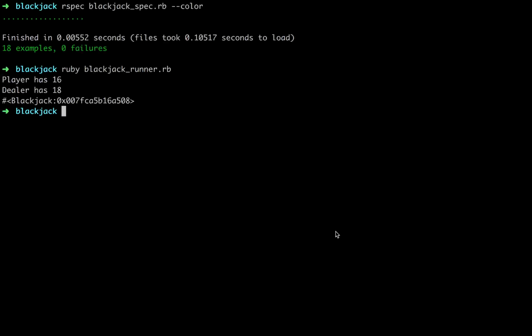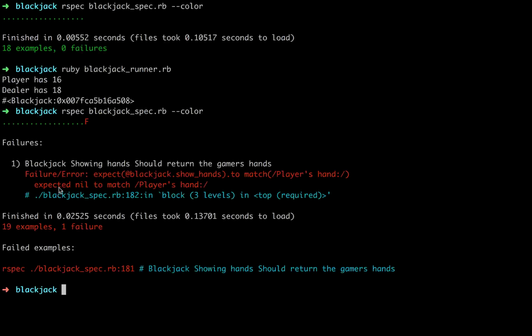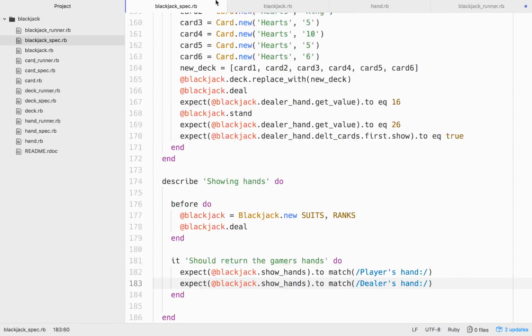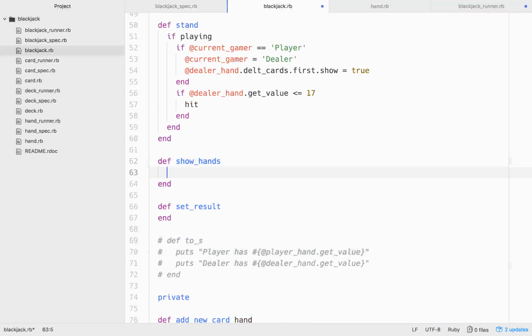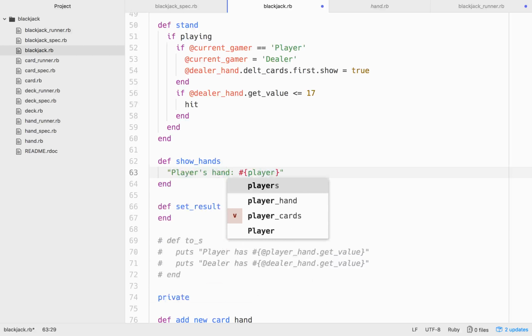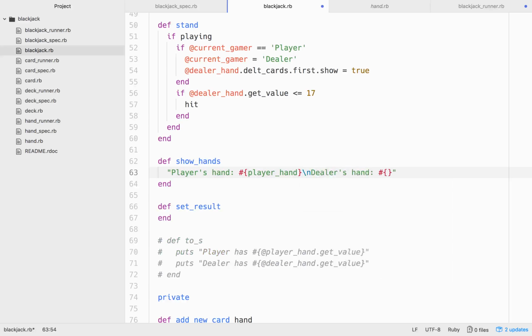So let's save that. Let's run it. rspec blackjack_spec --color. Okay, cool. So we got a failure. It says expected nil to match player's hand, so it's getting nil. All right, so let's go right here, and let's go ahead and stub out this to_s right here, because that was just a temporary thing. And then right here we'll put player's hand, and then we'll interpolate player hand, and then we'll put a new line right here. We'll go dealer's hand with a colon, and then we'll interpolate dealer hand.